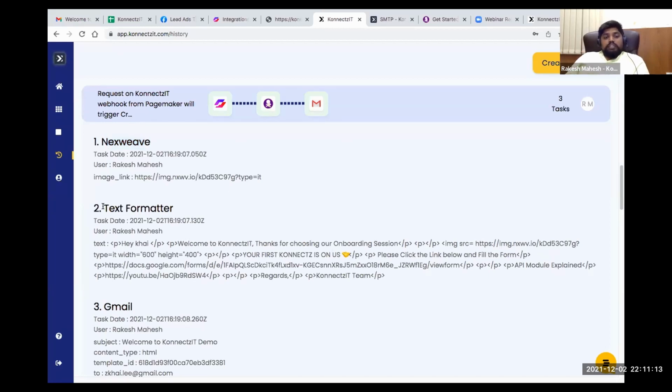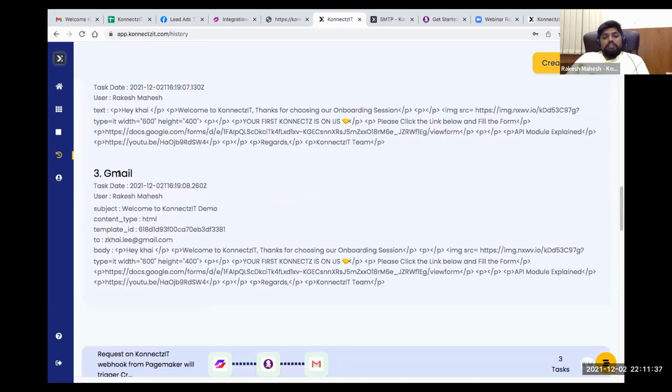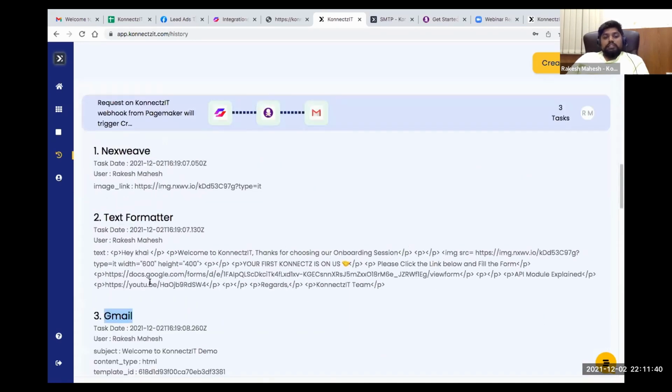And now we use the text formatter. Yes, of course we count our internal operations, because as you've seen, this gives us a feeling that you can use these internal operations to build robust features. So we are going to count our internal tasks as tasks as well. One task is for Nextview, one task is for the text formatter, and one task is for sending an email. So in total it is 3 tasks for any new lead. Whenever you fill a form inside PageMaker, it will consume 3 different tasks for this particular use case.